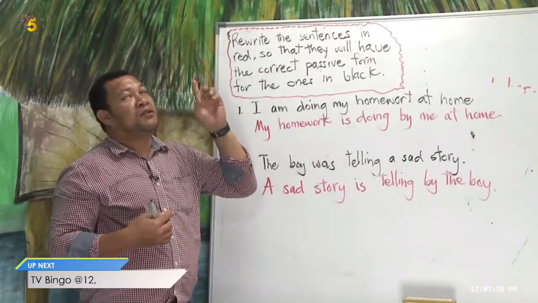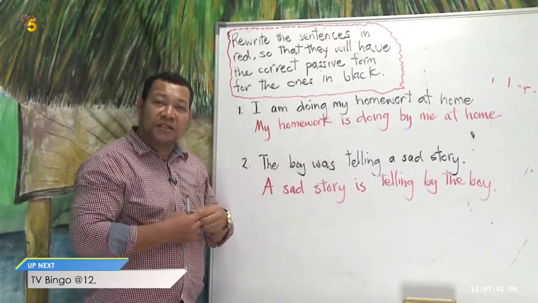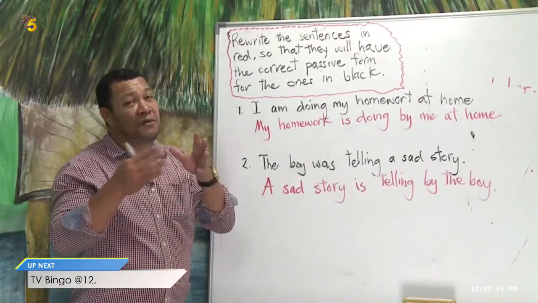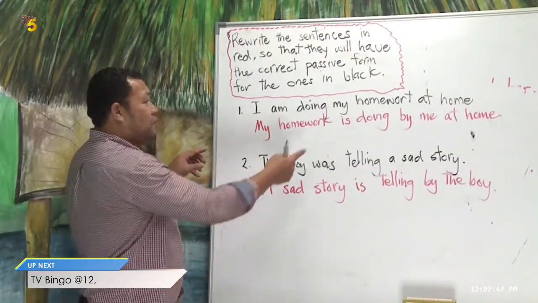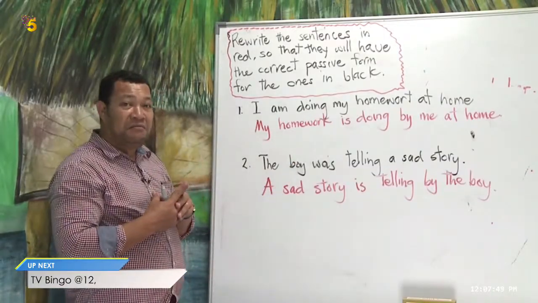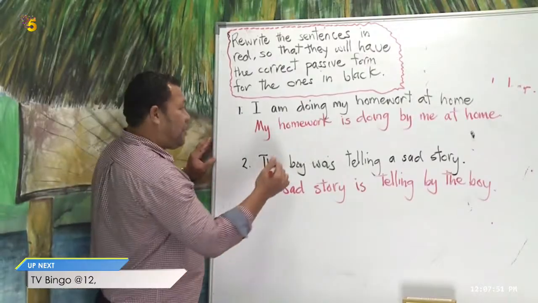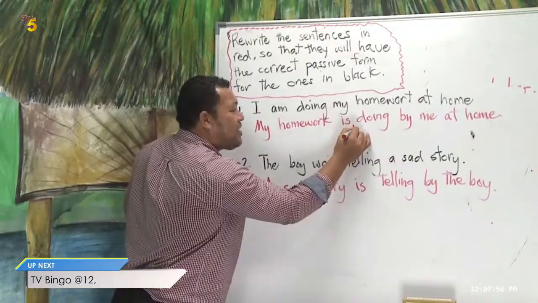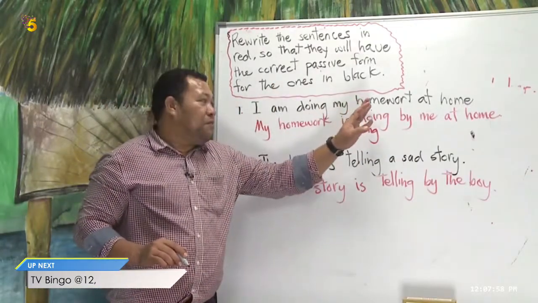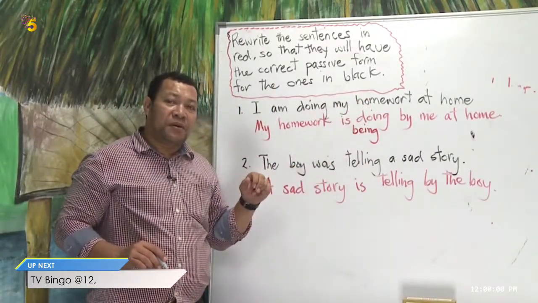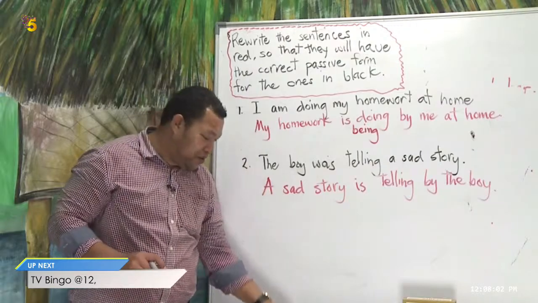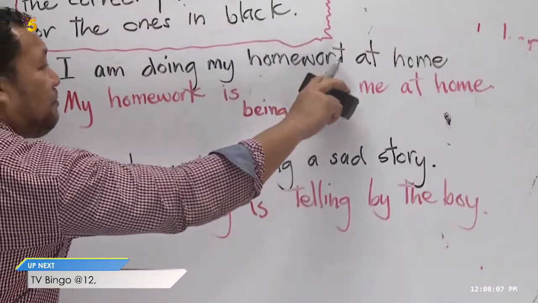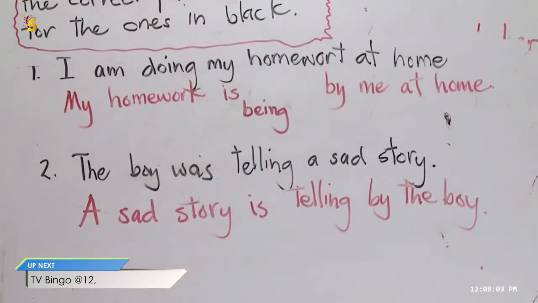Then you think, oh, the rule says change the what? The ing form of the verb by the word being, right? Where's the word being here? Good. So my homework is being. Look at the verb, right? What is wrong with the verb? Very good. So you need to change the verb to its past participle, right?